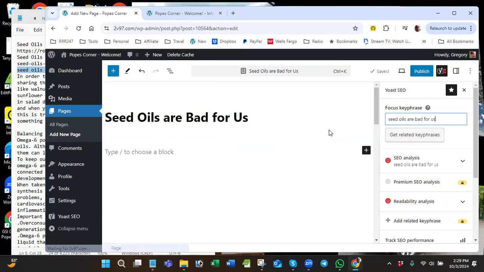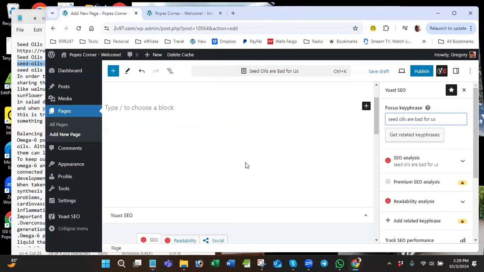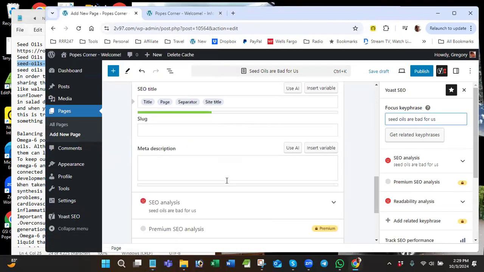All right, now I do want to get my slug. If I were to publish this page right now, it would automatically grab that focus key phrase and use it for the slug. But I'm not going to do that because I'm not going to publish it till I'm finished. So I'll just put it in there. And the way you do that is down here at the bottom where they have all this. And right here where it says slug, and you want the hyphens, not the spaces. Okay, so seed oils are bad for us.